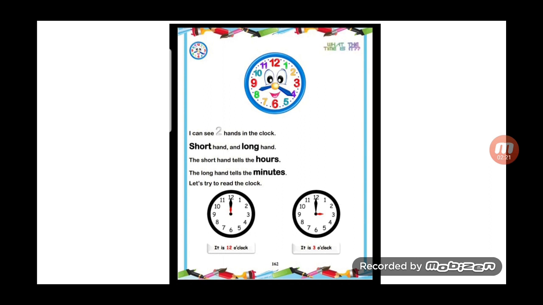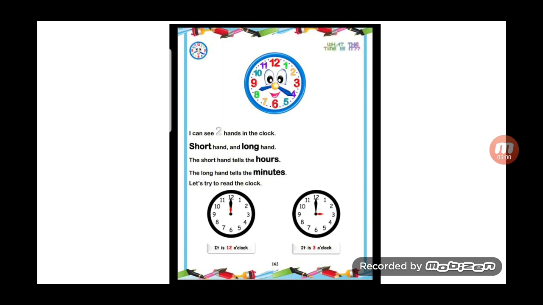Okay, now open your books on page 162 and let's read together. I can see 2 hands in the clock, short hand and long hand. This is our lesson. You remember that? Now tell me, the short hand will point to what? To the hours, yes. And the long hand will point to the minutes.